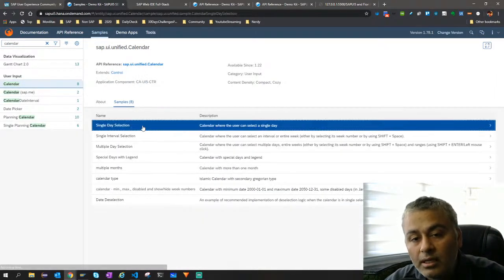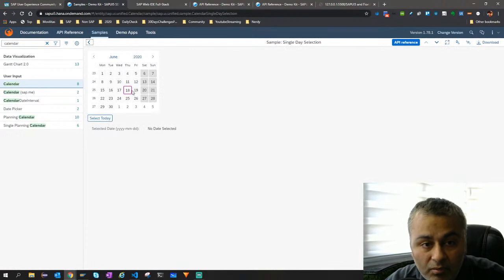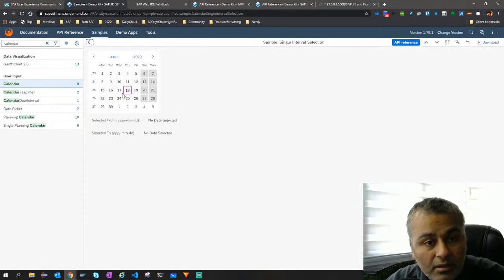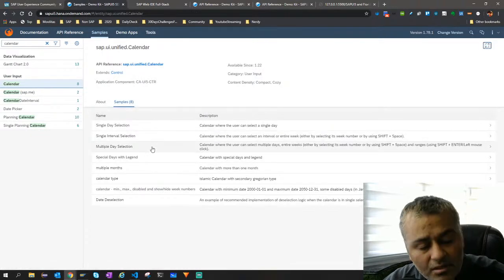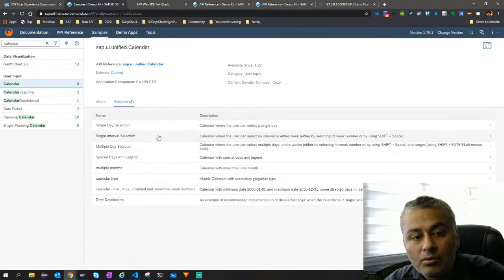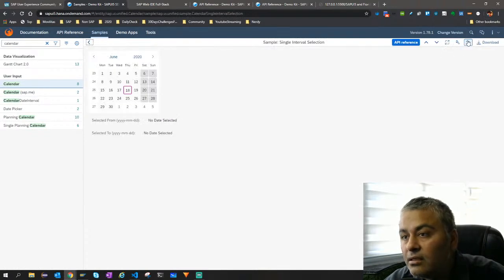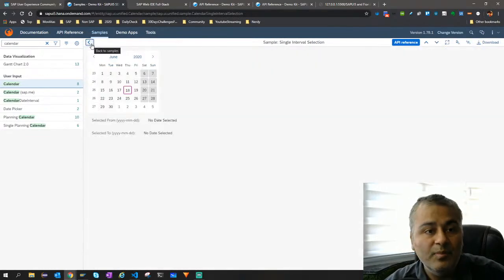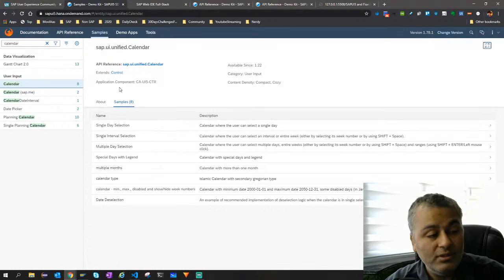And how does it look like? Let's just go inside. This is our basic one. If you want single interval selection, you click this, then you can select an interval also. So there are different samples, and you can look at the code also. In case you want to look at the code, you again click here, show the code, and download it. So I hope this sample tab is clear. Why do we use it?